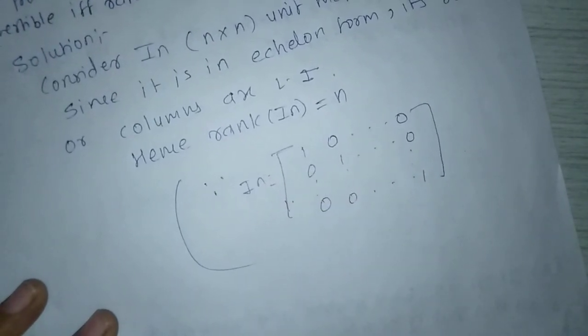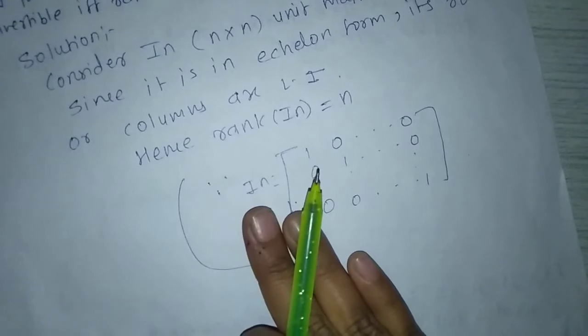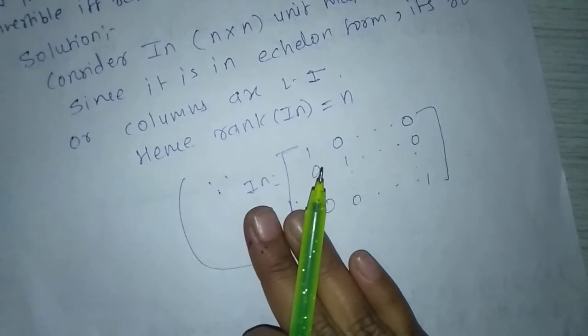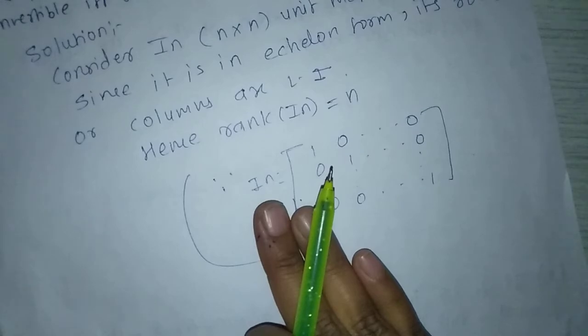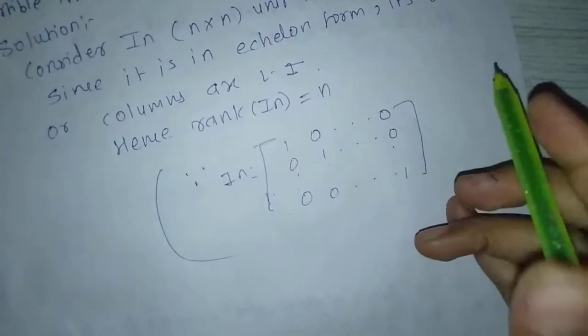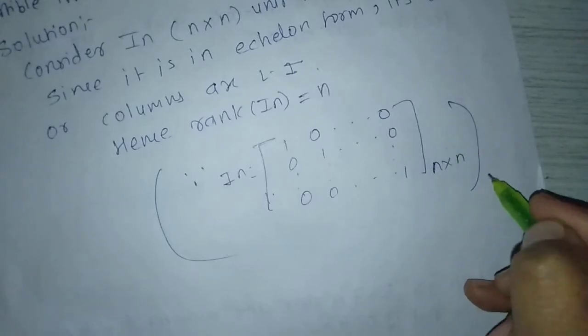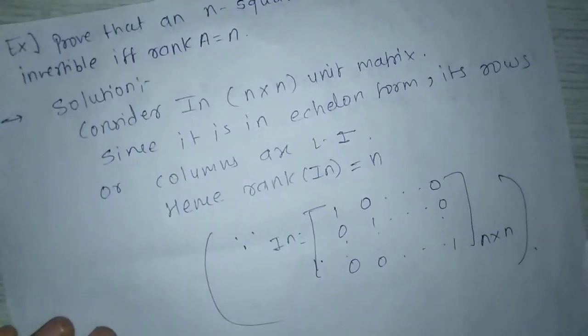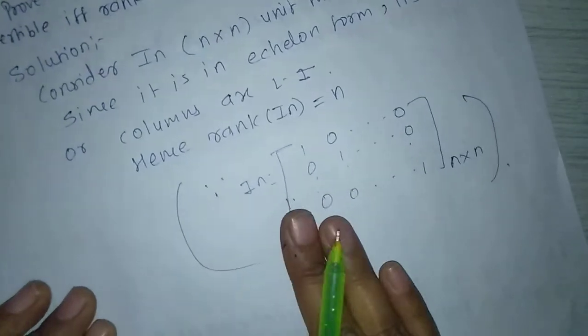Also, when we calculate the determinant of identity matrix, we get 1, which is not equal to 0. So identity matrix is invertible and rank of In, the number of non-zero rows, is nothing but n. In words, here we write the explanation of this In matrix.